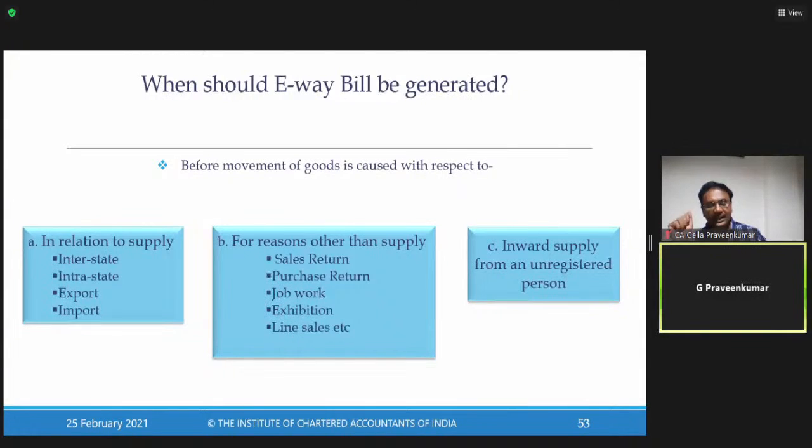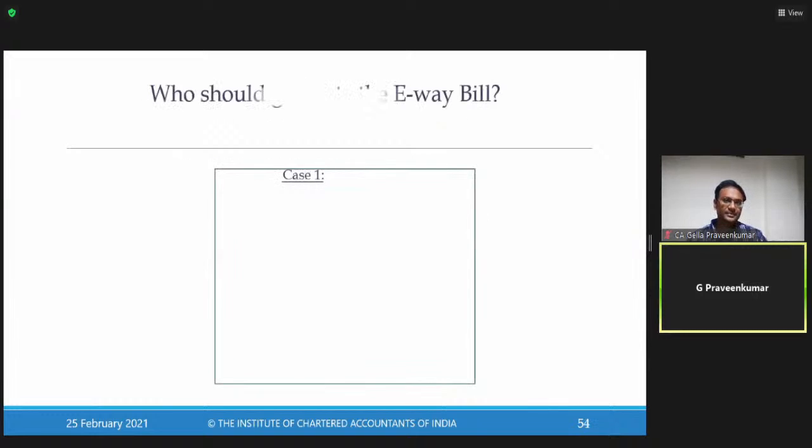Buyer is in the state of Uttar Pradesh. Seller is in the state of Punjab. From Punjab, the goods are sold to Uttar Pradesh. Seller in Punjab is not registered. Buyer in Uttar Pradesh is registered. And if the value of consignment is more than 50,000, the buyer in Uttar Pradesh has to prepare an e-waybill.